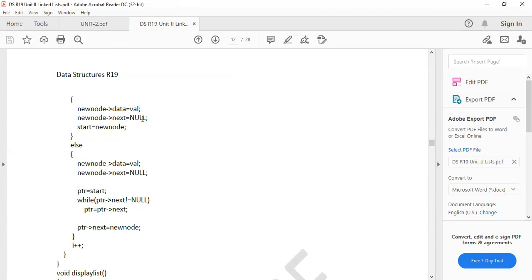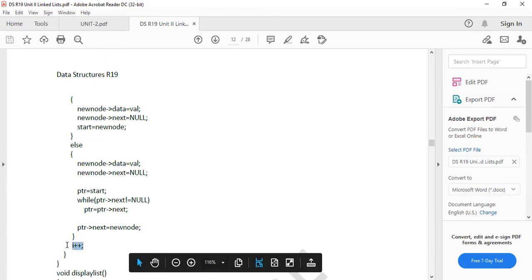New node next to null. After the creation of the first node, there are two fields: the first field is the data field and the second field is the null field. The new node is pointing to start. That is the meaning of this. Else, the next will be incremented. That is the creation of the list.